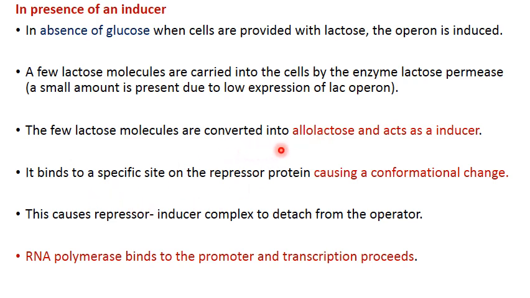Now this inducer, allolactose, will bind to the repressor protein. Where is the repressor protein present? It is attached to the operator region of the operon, and as a result RNA polymerase cannot bind to the promoter. This repressor protein has two sites. One site is for binding to the operator region of the DNA, and another site is for binding with the inducer. So the inducer will bind to the repressor protein.